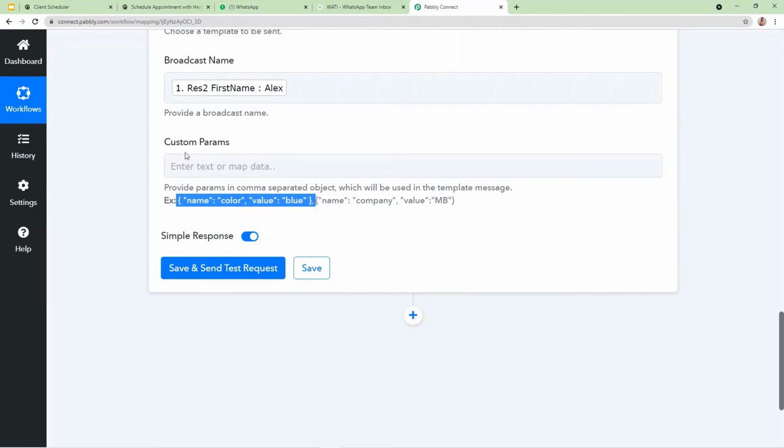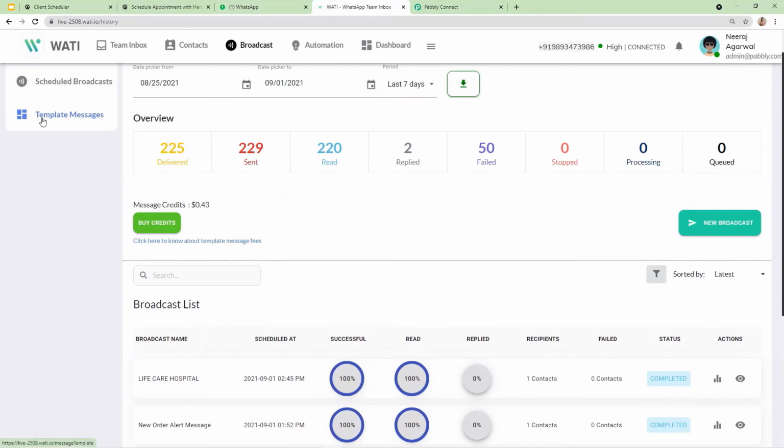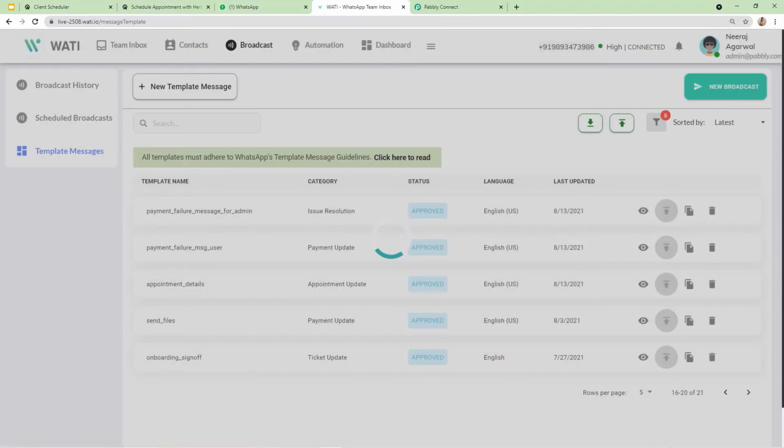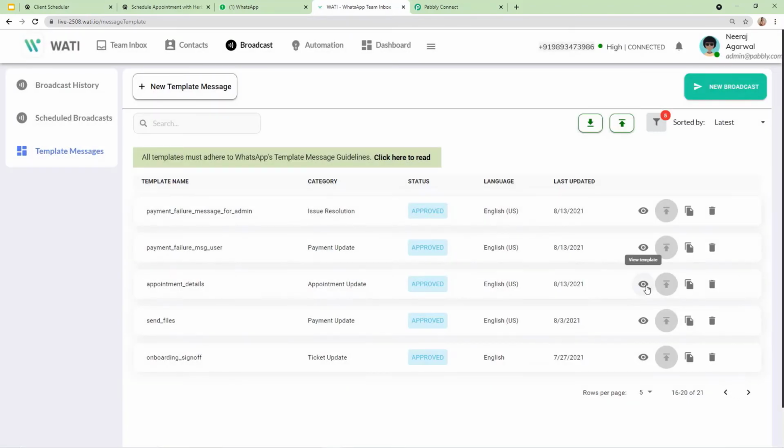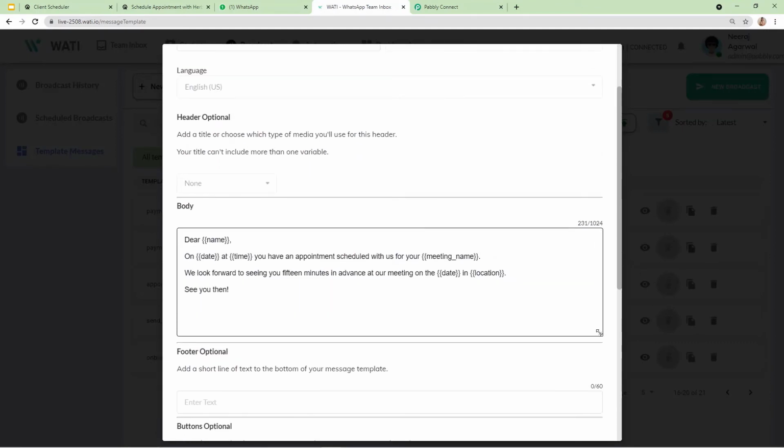You must be thinking, what are these custom params? Let me tell you more easily what custom parameters are. Let's go to my template message. Here I'm going to show you what that means. So let's see. You must be thinking that I mentioned some details in double curly brackets, such as name, date, time, meeting name, and location.